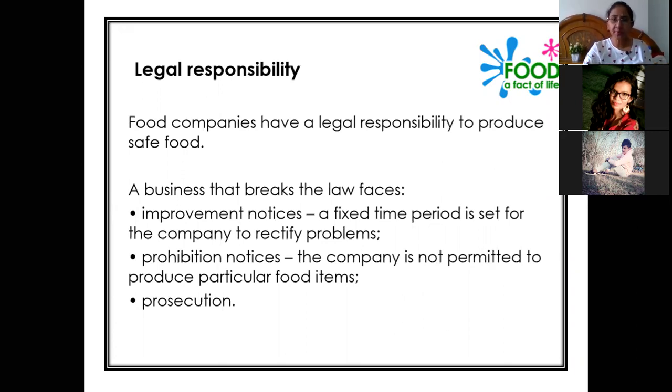The second is prohibition notices. Even after giving them a time period, if they do not follow the rules, then prohibition notices are given to them. The company is not permitted to produce particular food items, the license is withdrawn from them, and prosecution and certain penalties are also applied.